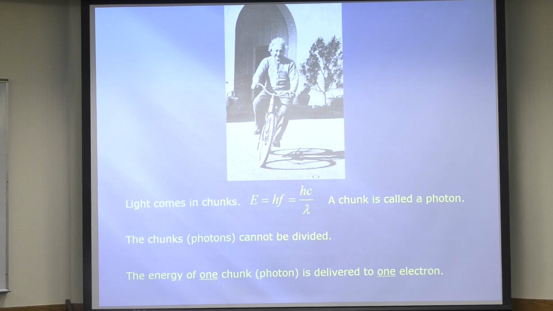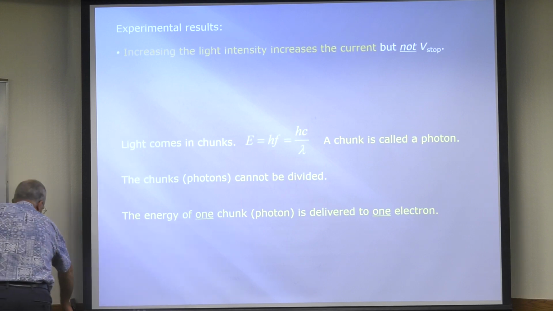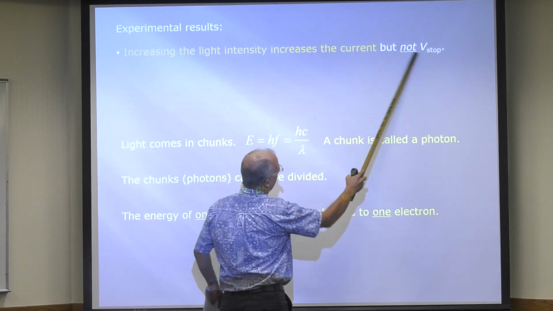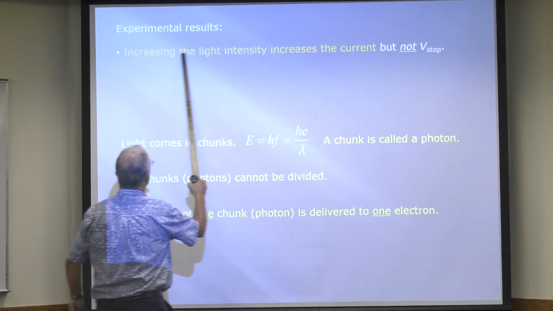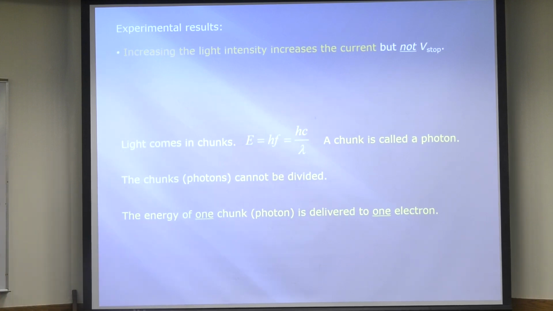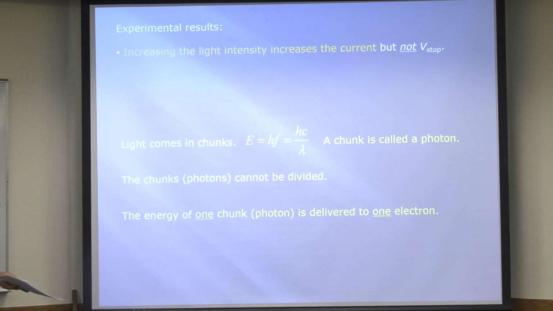Well, let's see how this actually explains the data, all right? Okay, so here we go. Let's see how it does it. So first, let's just talk about this. We'll get that later, all right? Okay, so increasing the light intensity increases the current. Well, no kidding. I sort of said this already, right?